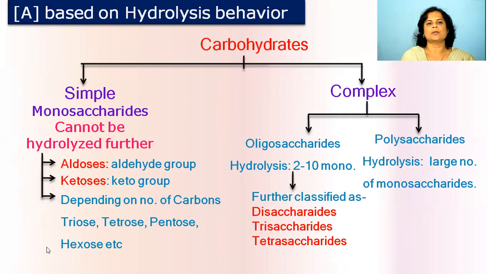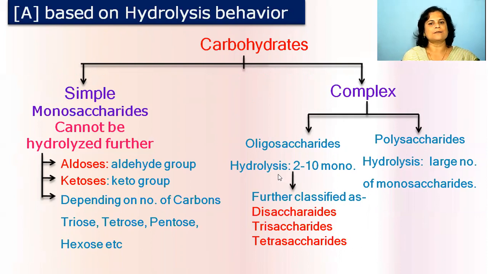Okay, so this is about the monosaccharides, which are simple carbohydrates and cannot be further hydrolyzed. For the complex carbohydrates, they are classified into the oligosaccharides and polysaccharides. Oligosaccharides are complex carbohydrates which undergo hydrolysis, and after the hydrolysis they yield 2 to 10 monosaccharide units. These are called oligosaccharides.